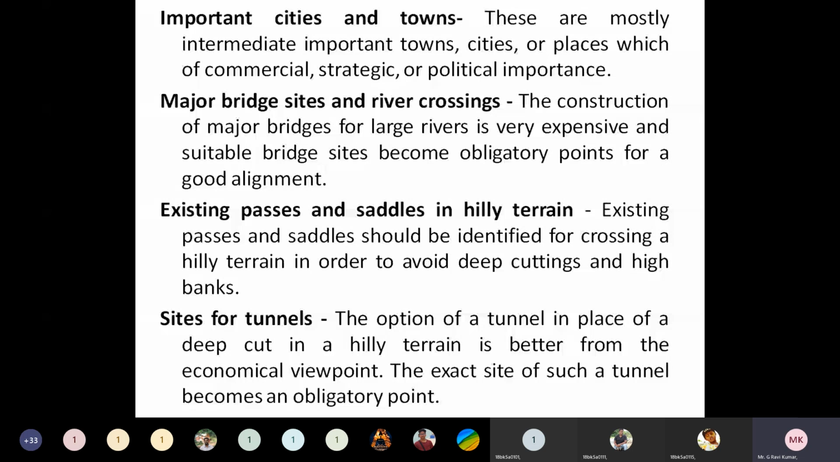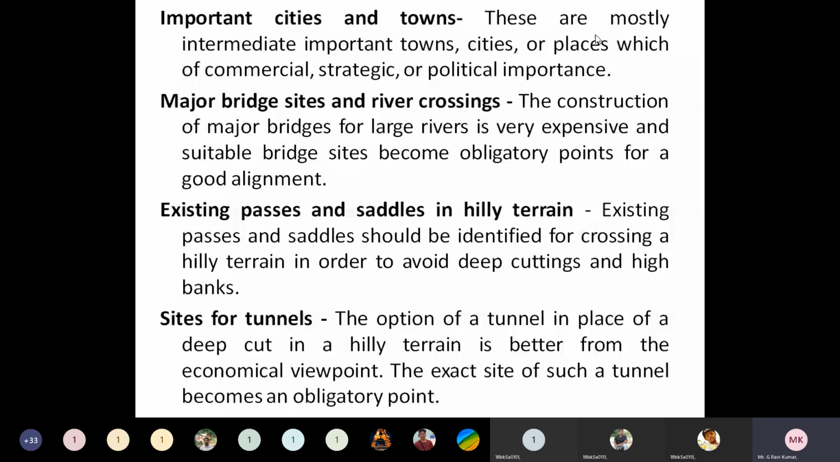Also, some places may need bridges to be constructed, and some places may have river crossings. Understand? So these are the various points we need to consider while selecting a good alignment. Understand now? So about this, you can see the first one is